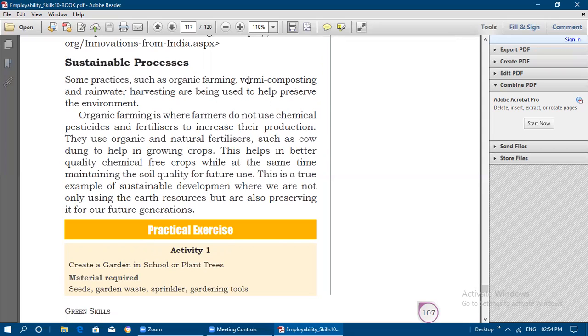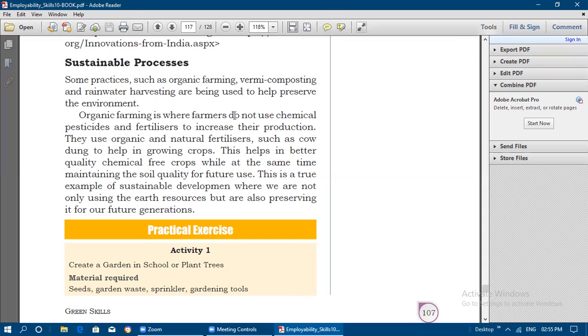And rainwater harvesting helps safeguard our water resources. These are being used to help preserve the environment.